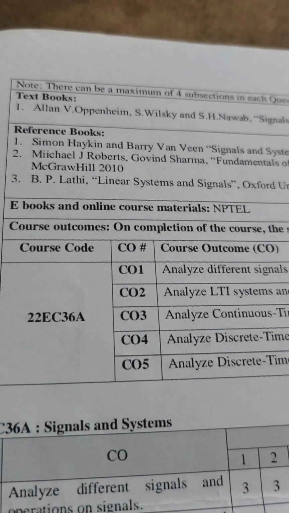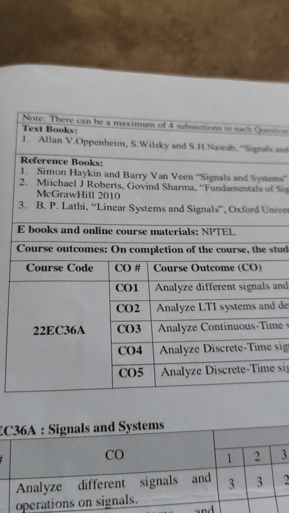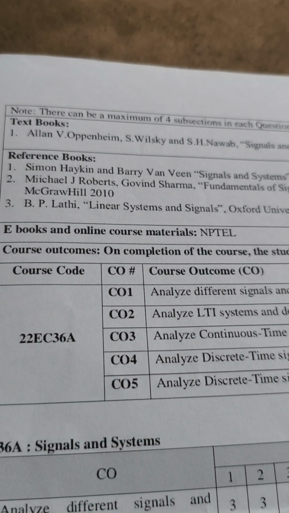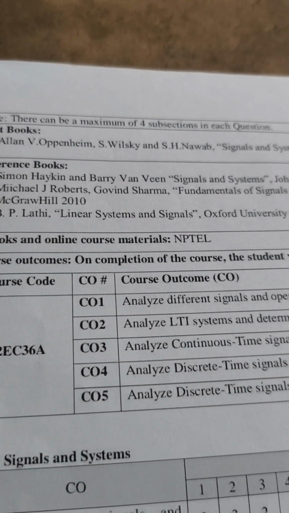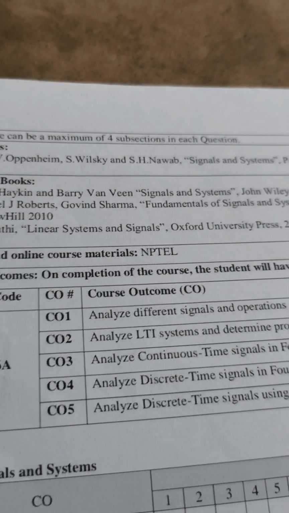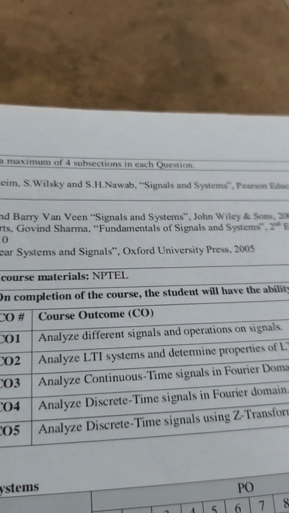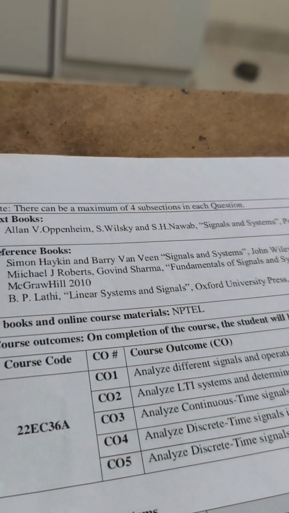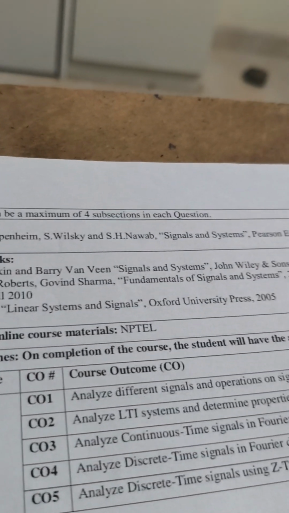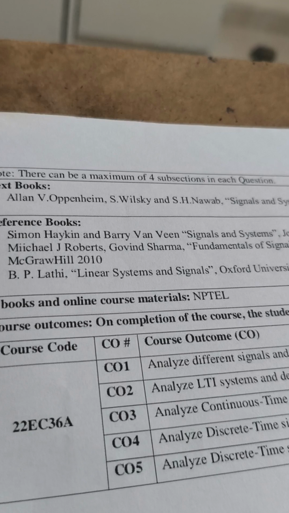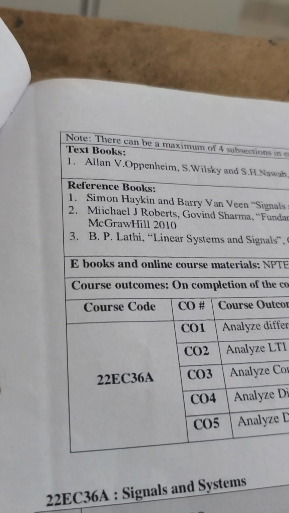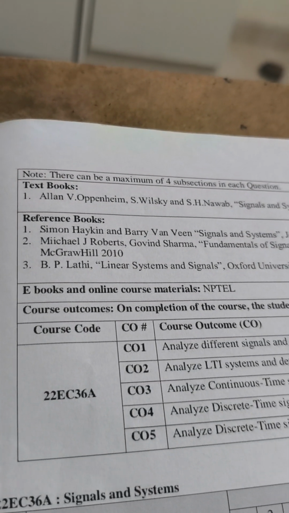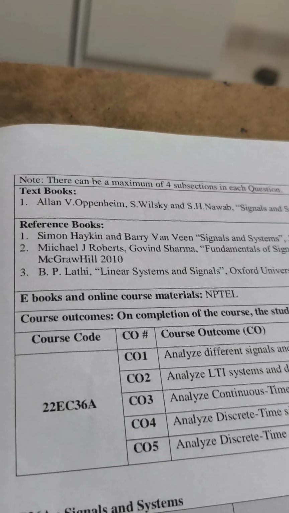Our principal sir, who is taking a class for one more section, told that questions for the first, second and third tests must be asked from this book only. There are also reference books like Simon Haykin and so many others.